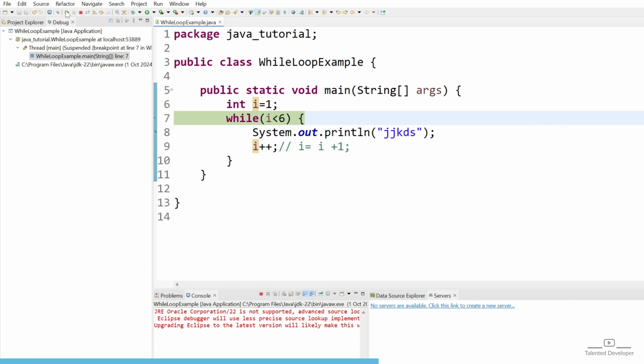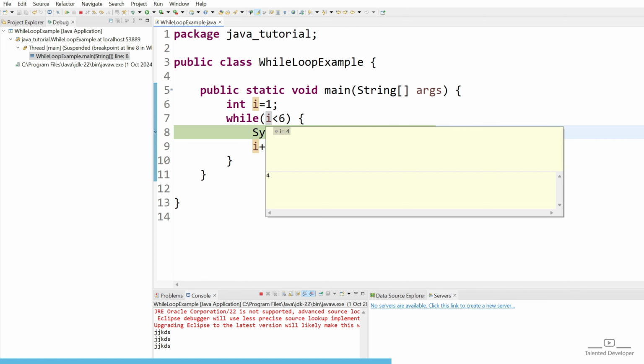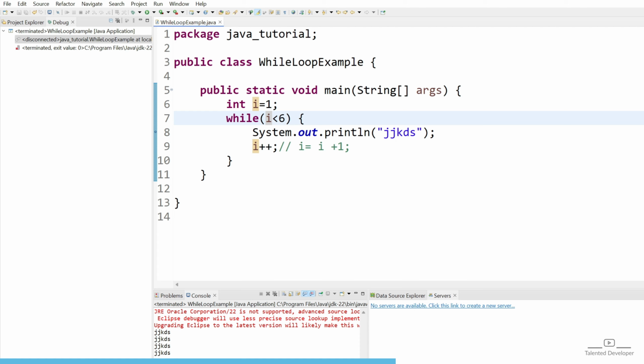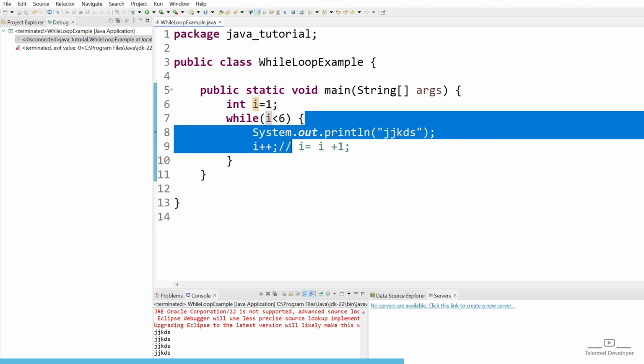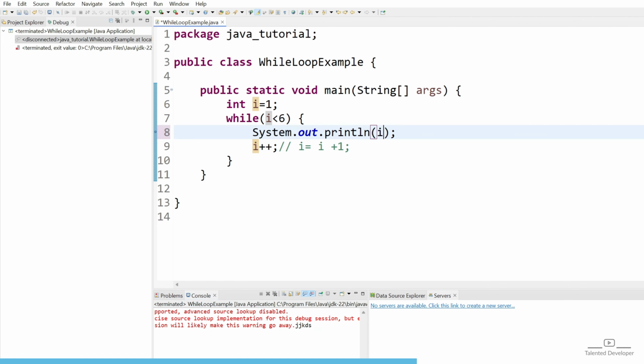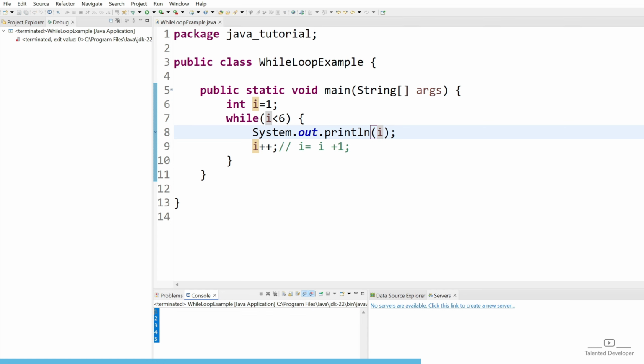So let's remove this one. Now the i value is 2, then 3, then 4, then 5. Till 5 it will come. Once the i value changes to 6, automatically this code will stop executing. So you can see it printed 5 times in total. Now let's print the value of i. Now you can run, and you can see we are able to print the i value from 1 to 5.